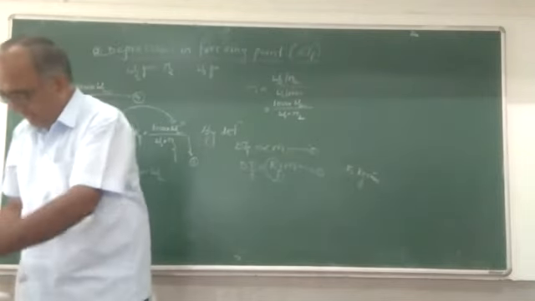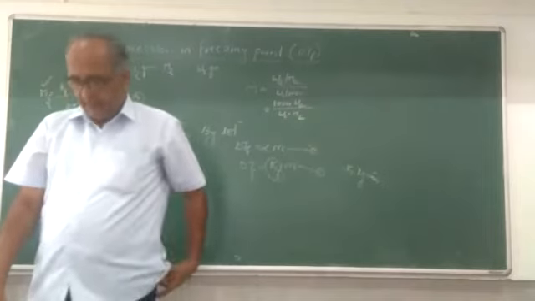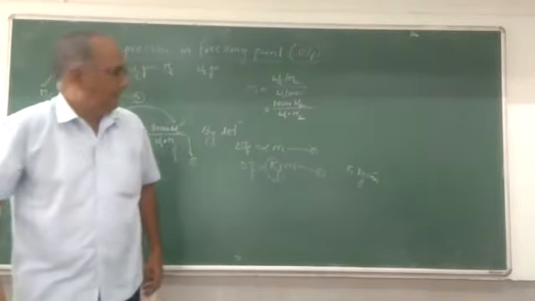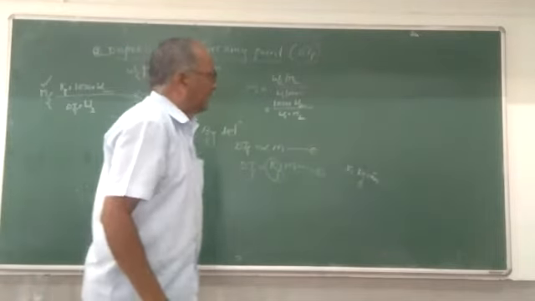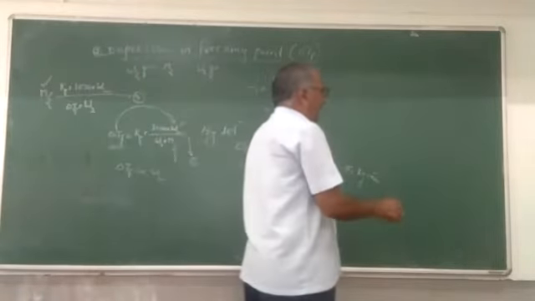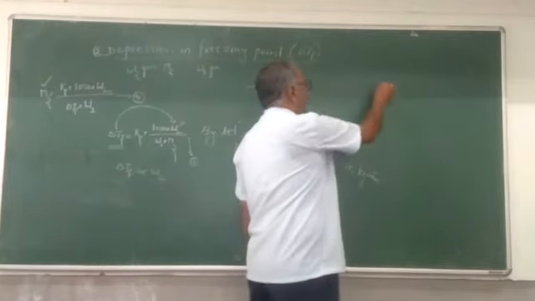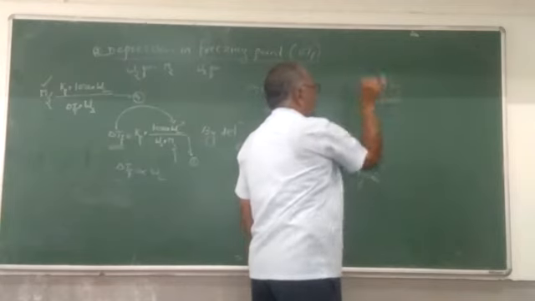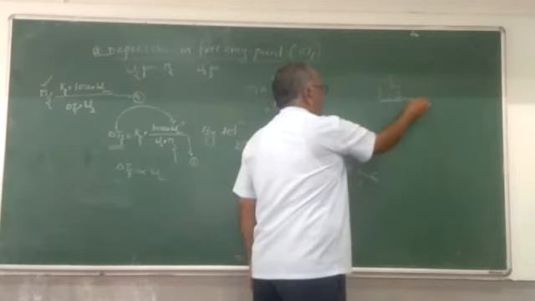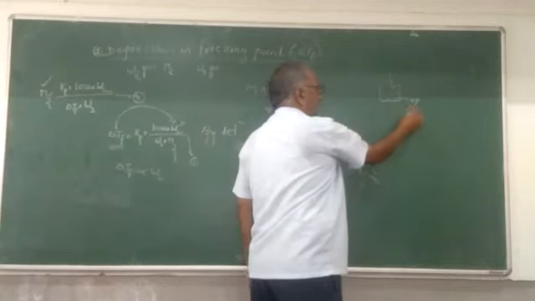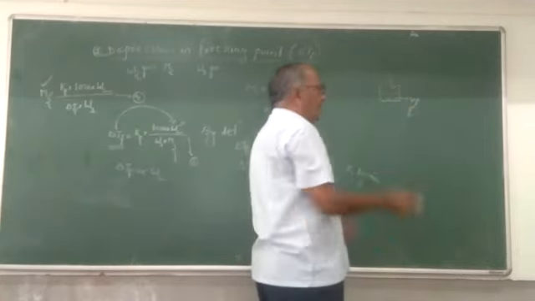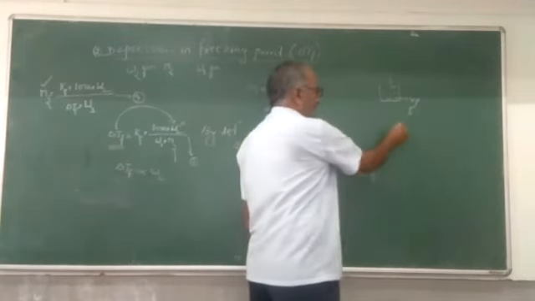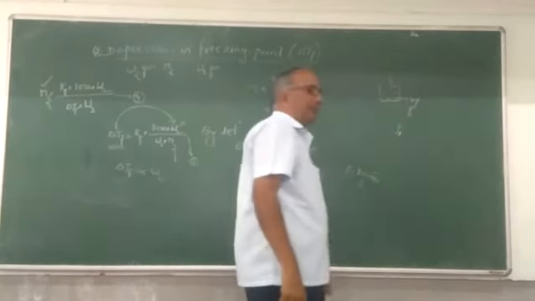So this is about depression in freezing point. Now see once again, according to Raoult's law, when we add the non-volatile solute, this is the vapor pressure of the pure solvent, that is P1 naught. When we add the non-volatile solute, the vapor pressure decreases. P1 is the vapor pressure of the solution.